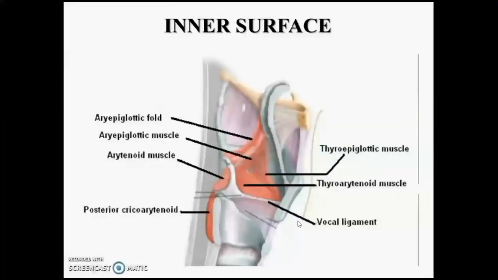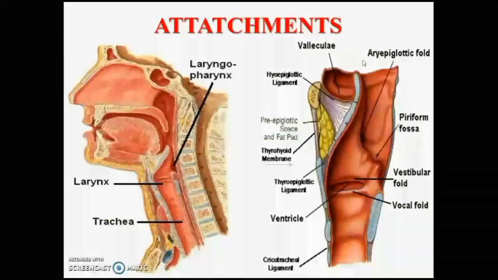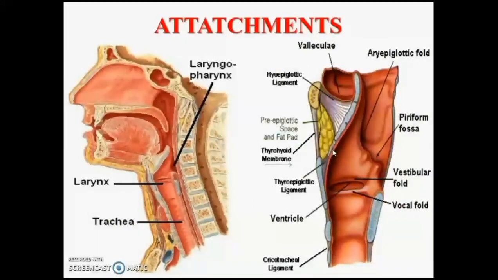So remember them as TTV, VVT. Here in the sagittal section you can see again. Coming to the epiglottis cartilage, it is a leaf shaped cartilage. It extends obliquely behind the tongue and hyoid bone. It has two ends, two surfaces, and two lateral margins. It is an unpaired cartilage, elastic in nature, and forms a part of the laryngeal inlet. You can see upper end, lower end. It is placed obliquely there. You can see it has an anterior surface and posterior surface.